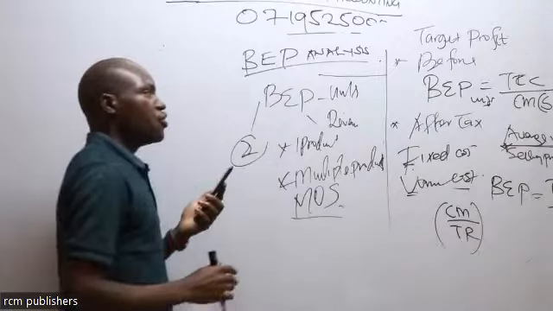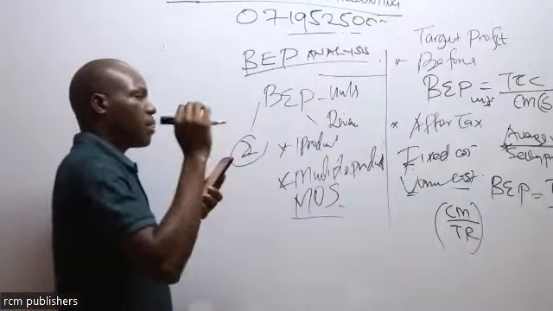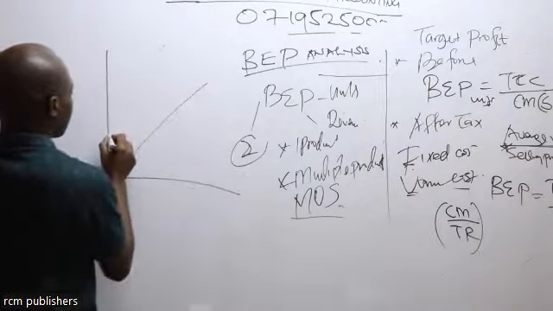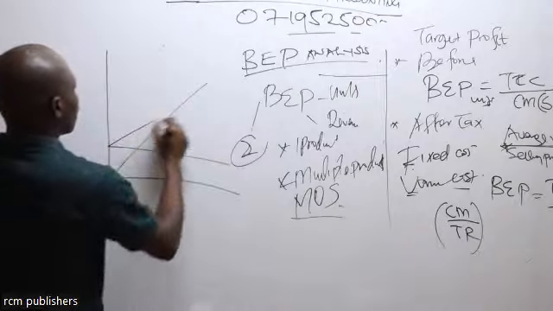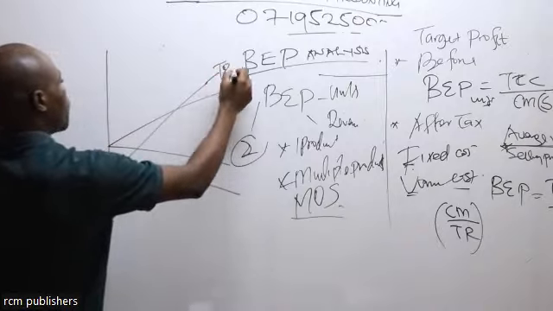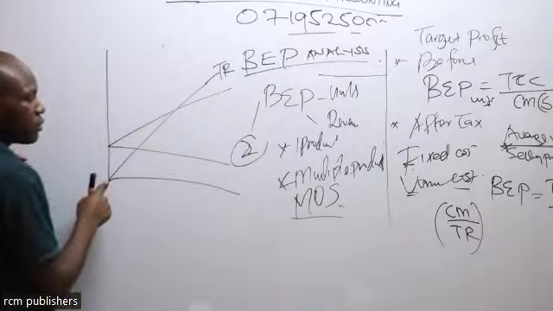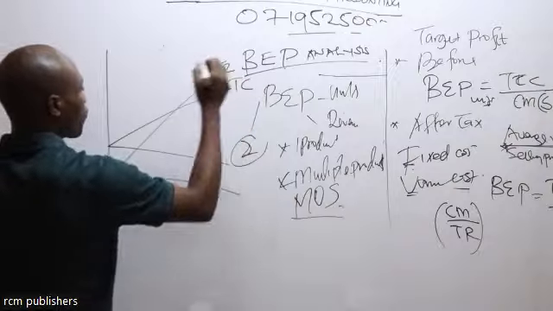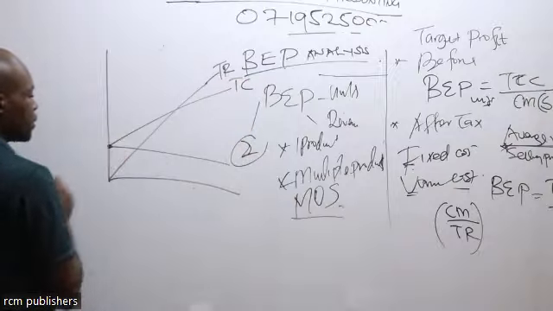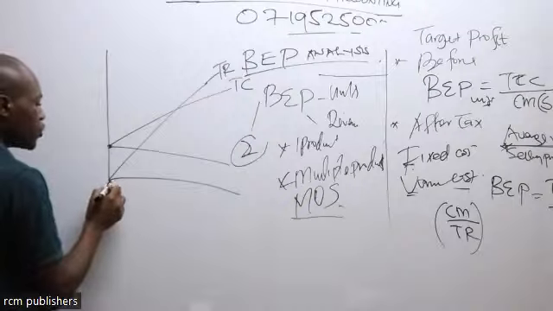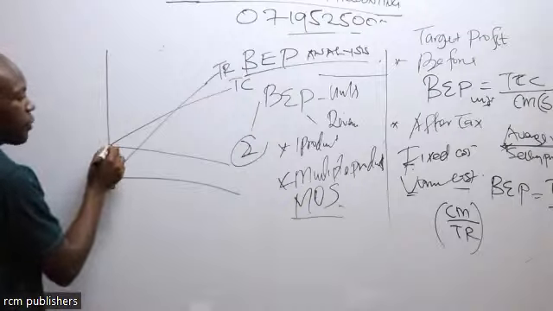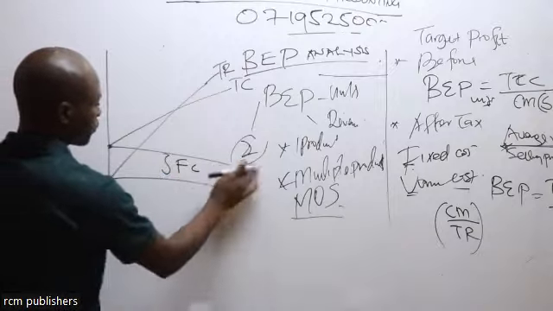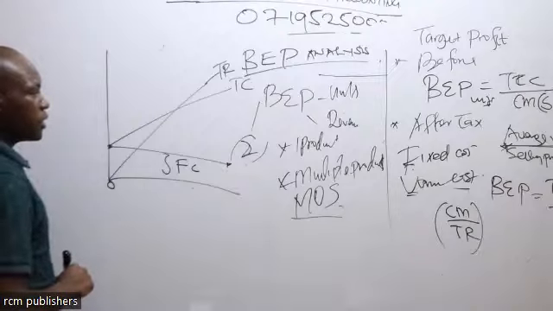If you've known that, you look at the assumptions of break-even point analysis, the break-even point chart. Are you able to draw the chart? This one is the total revenue. If I sell 0, I'm going to get 0. The total cost starts at this point. At this point, I've produced 0 units, but I'm already incurring some cost. Why? Because of the effect of fixed costs.